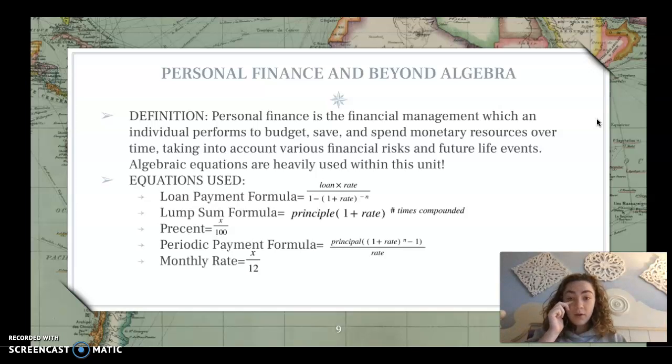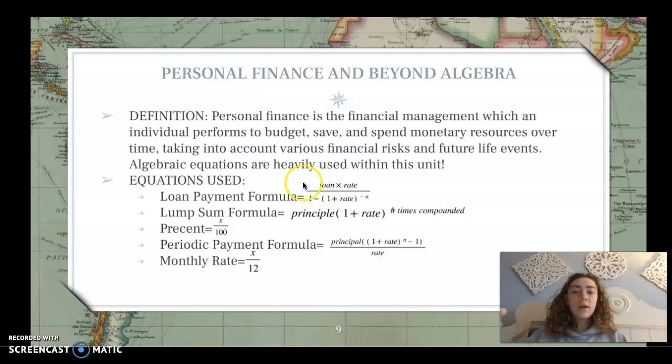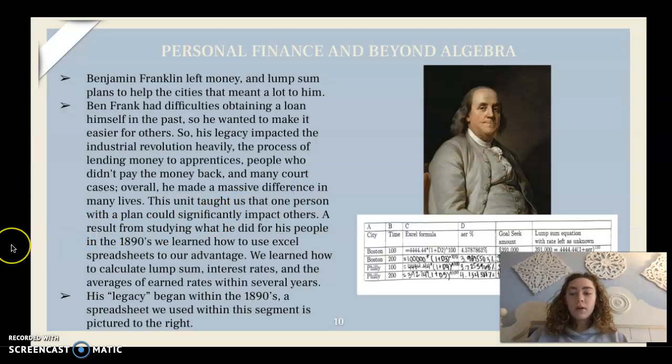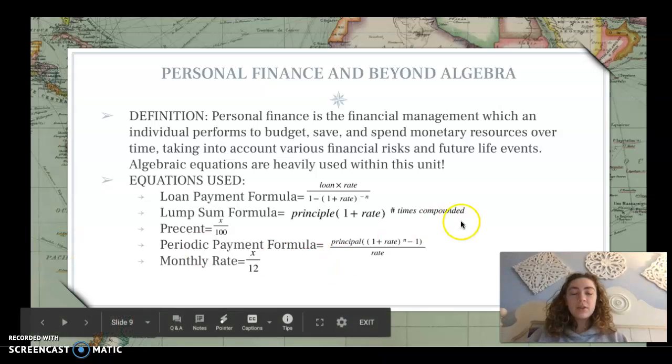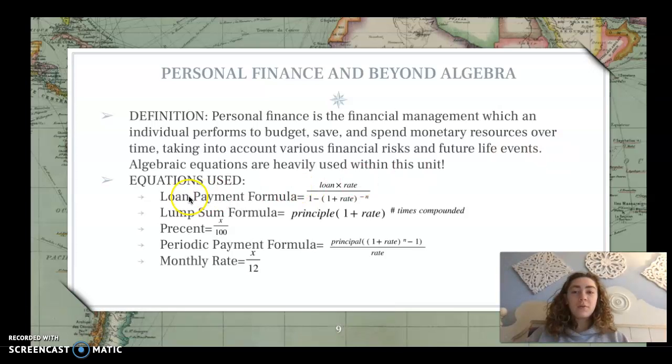There were not a lot of different equations used within this segment, but the ones we did use were used a lot. Our first one would be the loan payment formula. It's loan times rate over 1 minus (1 plus rate) to the negative n.